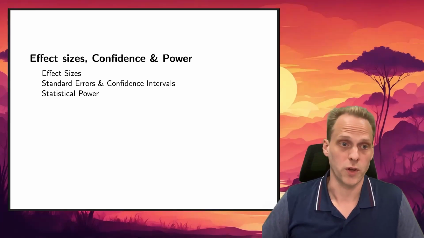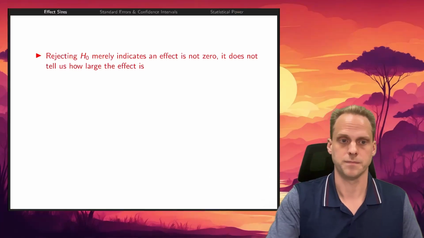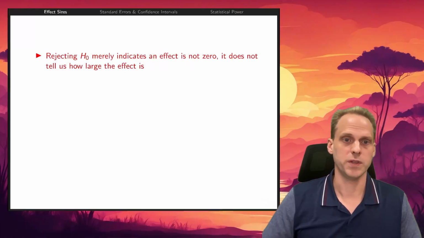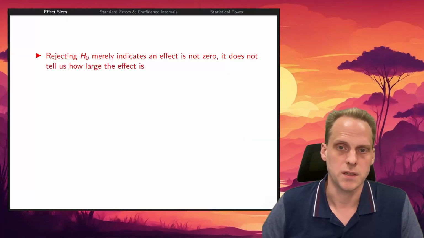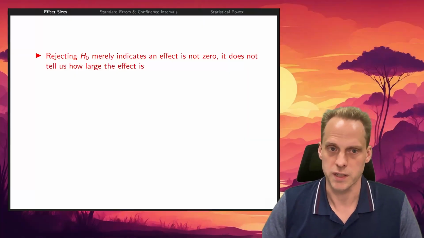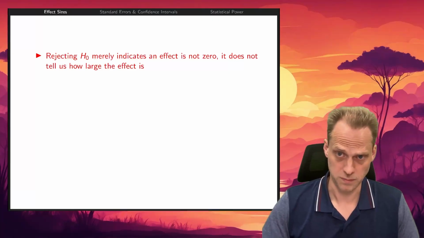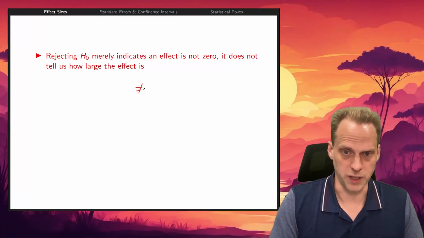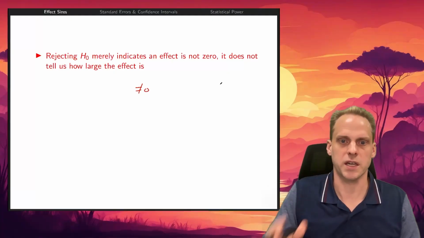In this video, I want to talk about some related concepts on effect sizes, confidence, and power. So if we reject the null hypothesis, we merely indicate that an effect is not zero, or at least that we try to reject the idea that it's zero. It doesn't actually tell us how large the effect is. So not zero can mean anything. It can mean a tiny difference, or it can mean it's actually substantial.